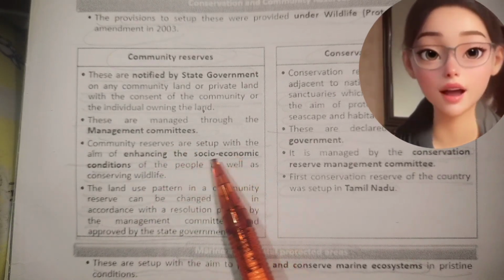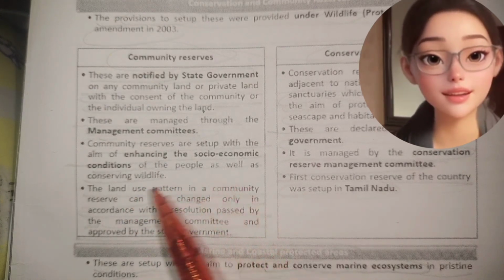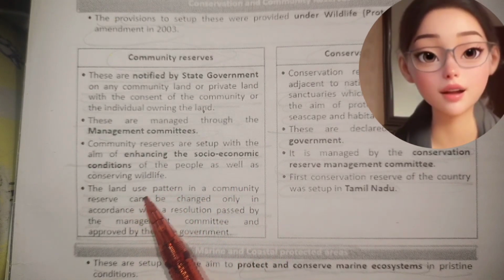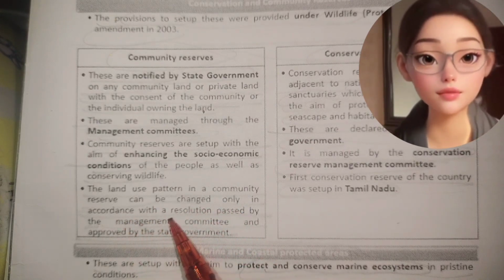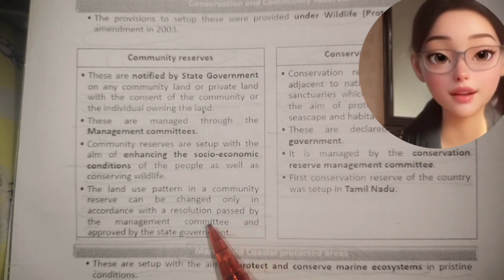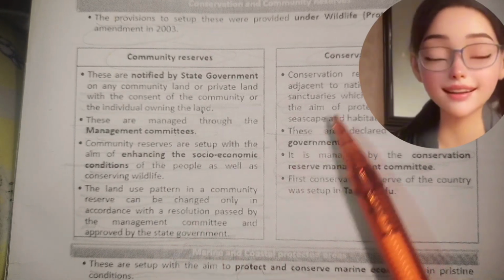Community reserves are set up with the aim of enhancing the socio-economic conditions of the people as well as conserving wildlife. The land use pattern in a community reserve can be changed only in accordance with a resolution passed by the management committee and approved by the state government.